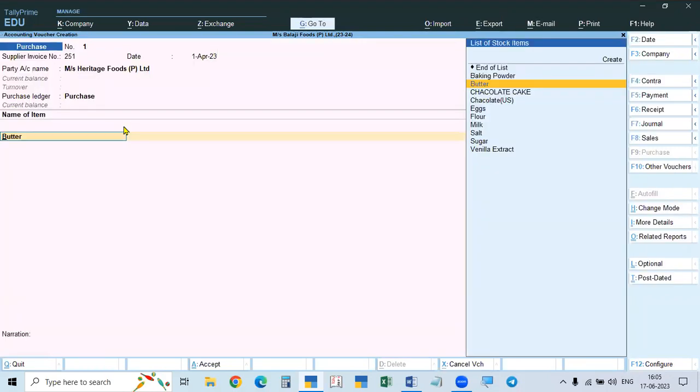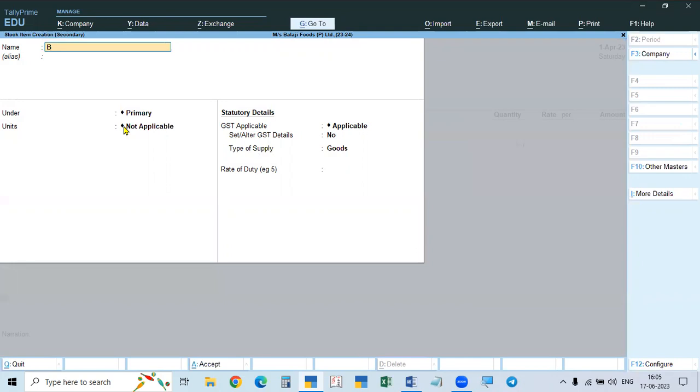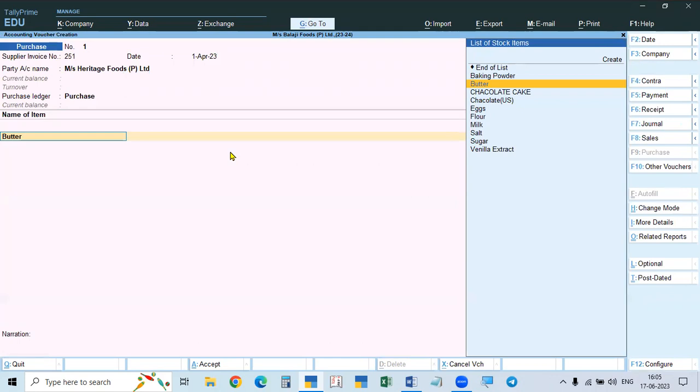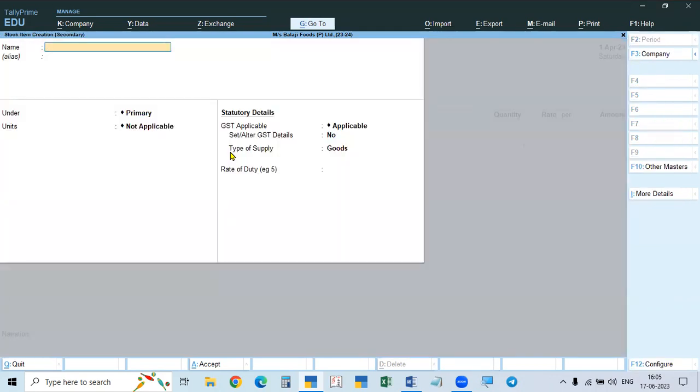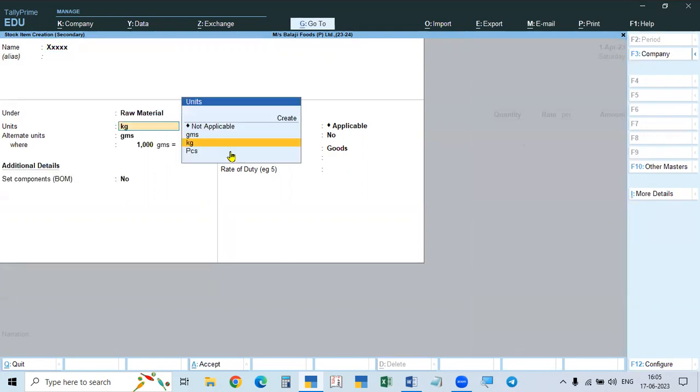See here, Alt C. So butter, for example, it is available already. Butter, if you take, it's already available. So you can take primary. I will create a new type. Take raw material.